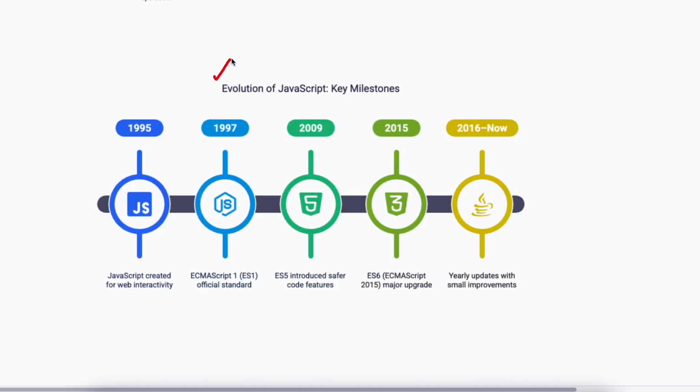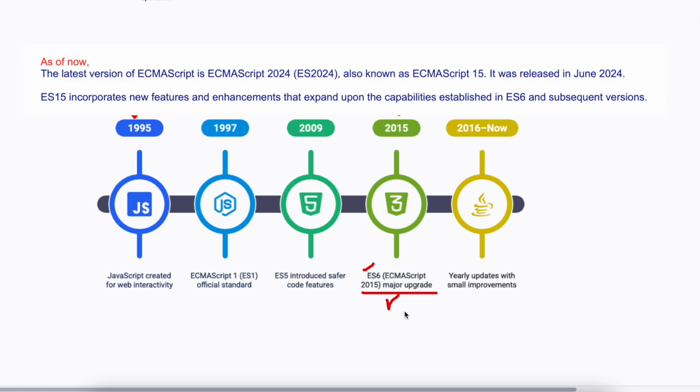Let us understand the evolution of JavaScript, that is how it has developed over the years. Initially JavaScript started in 1995. After that various versions came between 1995 and 2015. In 2015 came ES6, when a major upgrade happened to JavaScript, and all the versions of JavaScript thereafter are fundamentally based on this. Now we will be focusing on learning ES6, or ECMAScript 6, or ECMAScript 2015. It means it was released in 2015, and whichever version is released thereafter is built on this foundation.